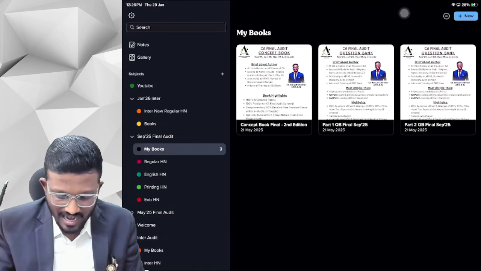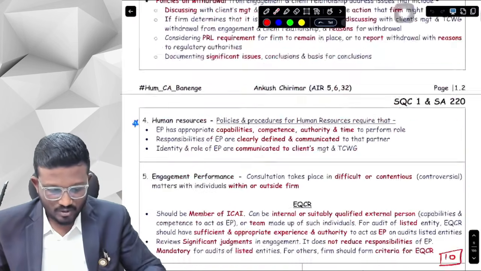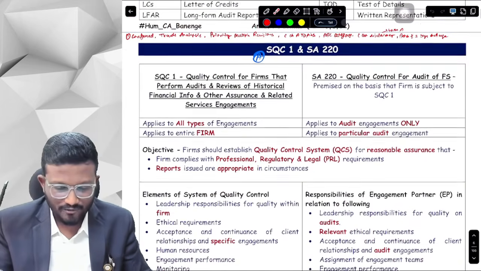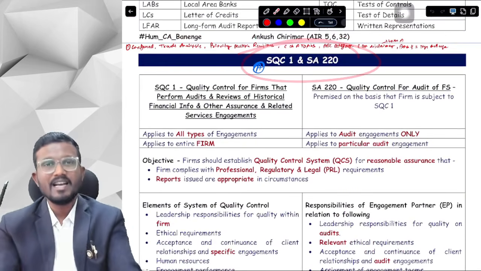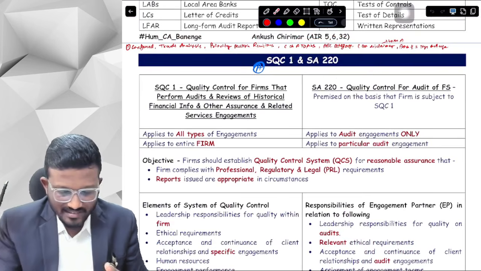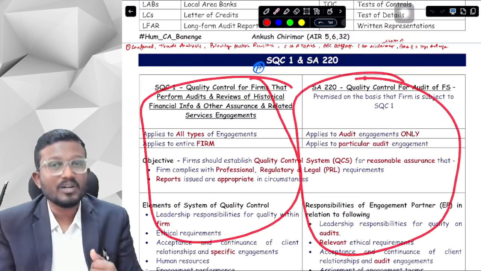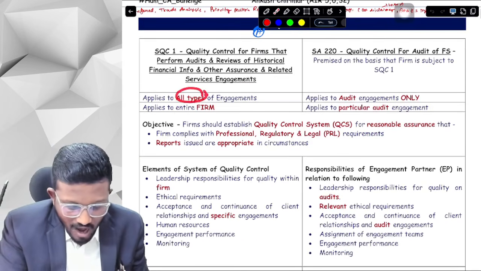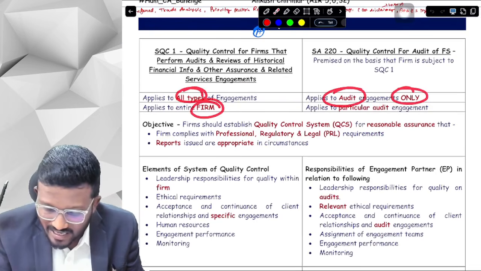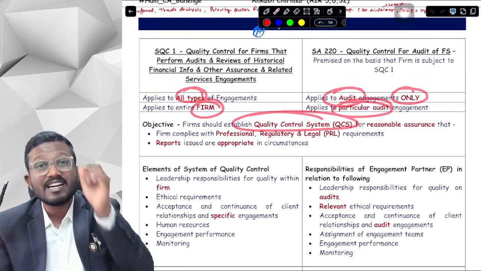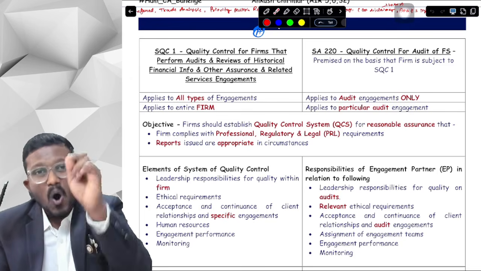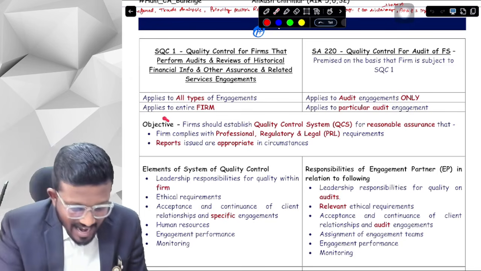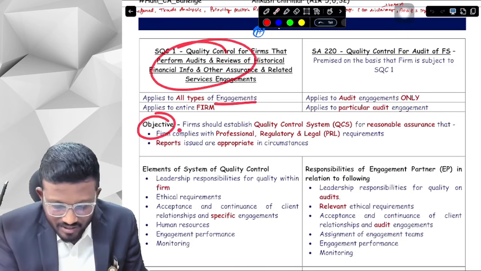First of all, this is our concept book. Just a second. Yes, this is going to be your first lecture, that is SQC1 and SQC2. In the concept book we have shown a table-wise presentation. We have highlighted in red all the keywords that ICAI gives marks for, the headings are highlighted in black, and everything else is written in dark blue.